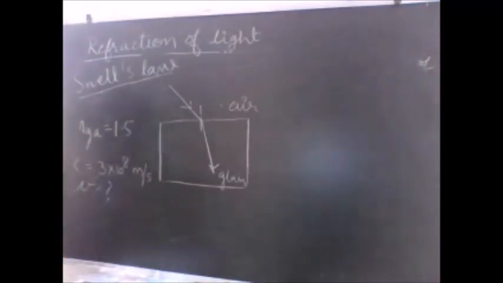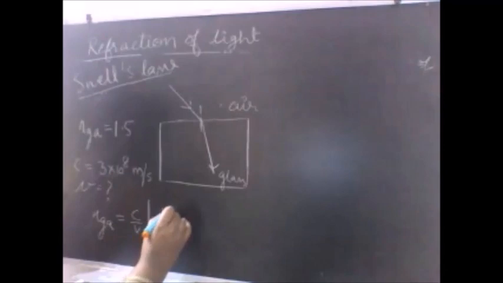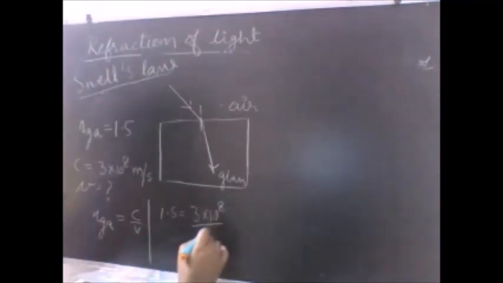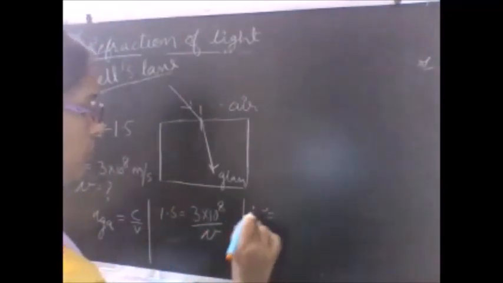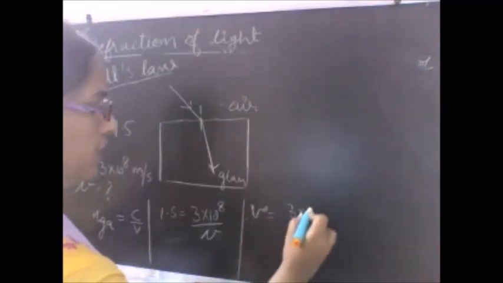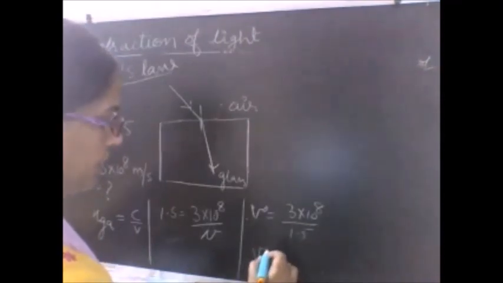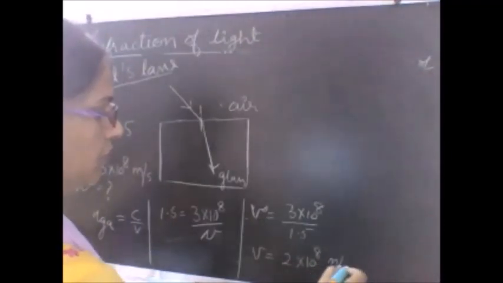So we can use a simple formula, Snell's law, here to perform the calculation. NGA, refractive index of glass with respect to air, is equal to C by V. So when I substitute the values here, it is 1.5 is equal to 3 × 10⁸ divided by V. You solve it for V and the value comes out to be V is equal to 3 into 10 raised to the power 8 divided by 1.5. It implies that V is equal to 2 into 10 power 8 meters per second.